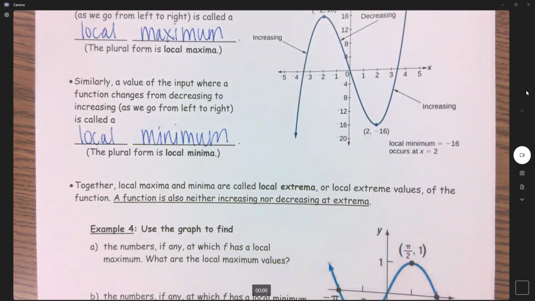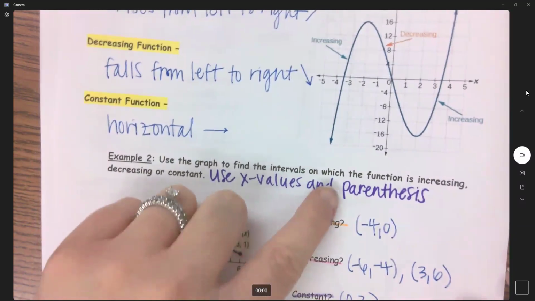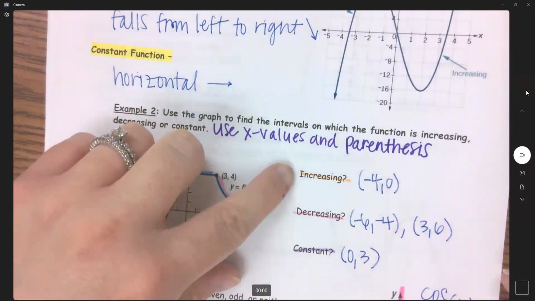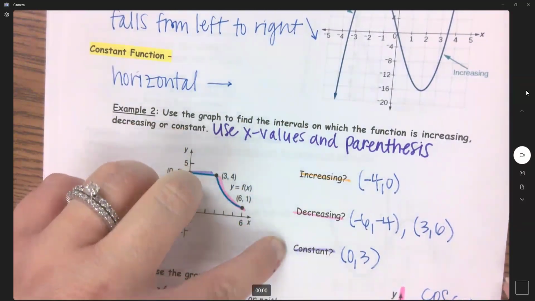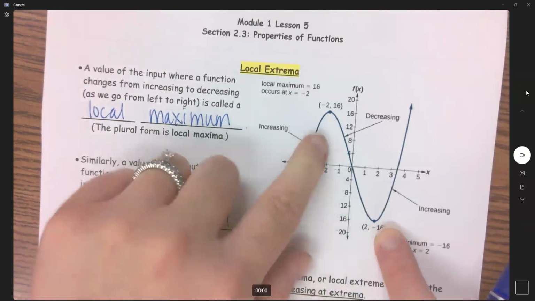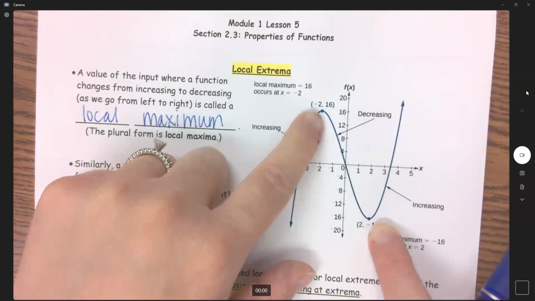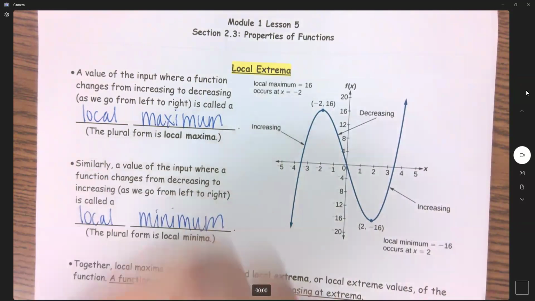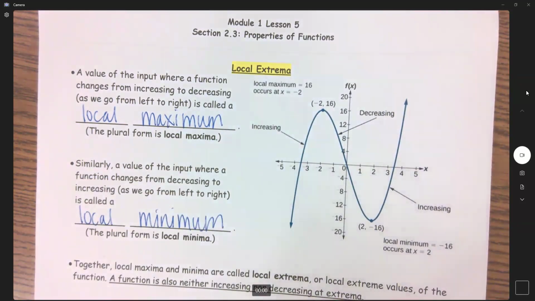A function can be neither increasing nor decreasing at extrema, which is what we talked about on this page here. That's why we're using parentheses when talking about increasing, decreasing, and constant, because I cannot say what is happening at this local max and min. Is it part of the increasing category or the decreasing? It's just excluded from it.